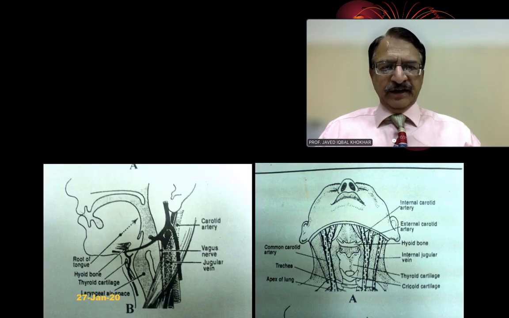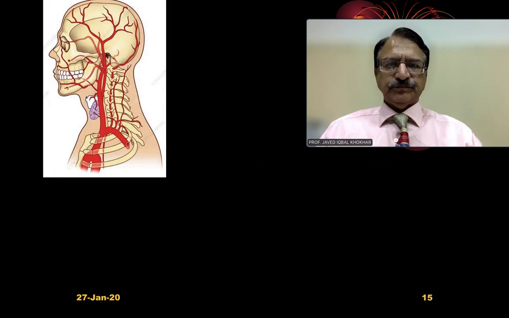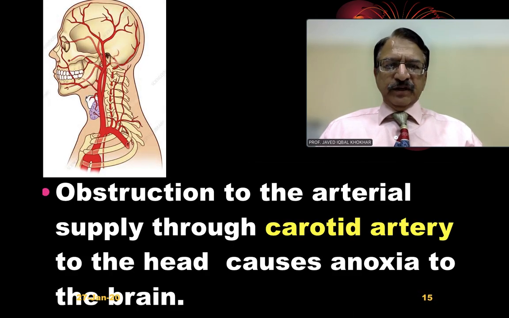These are the diagrammatic representation. In the lateral view, you can see the junction of carotid artery, external and internal. There are the carotid bodies and vagus nerve is shown. Similarly, on the right side is the picture which is showing the windpipe. In the center, trachea, the thyroid cartilage, the hyoid bone, and on the sides there are the vessels which are the carotid vessels. Then this diagram is showing the carotid vessels.